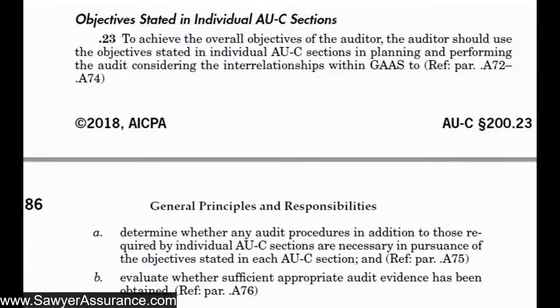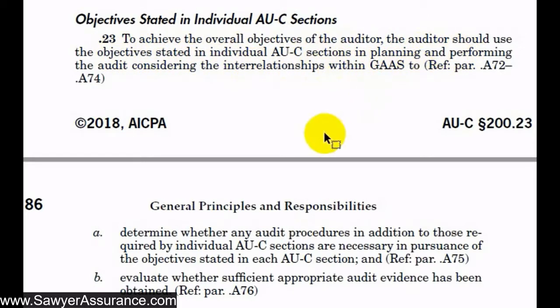Okay, so for this video, we want to understand how we comply with the objectives stated in each AUC section. That's at AUC section 200.23 here. It says that to achieve the overall objectives, the auditor should use the objectives stated in individual AUC sections in planning and performing the audit, considering the interrelationships within GAAS.